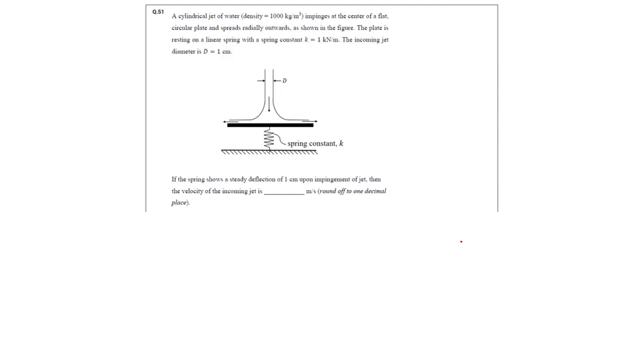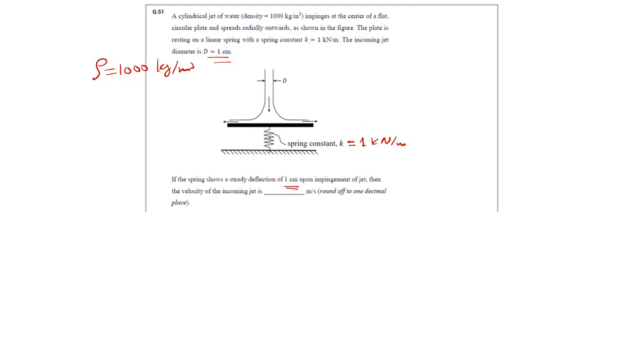A cylindrical jet of water, density given as 1000 kg per meter cube, impinges at the center of a flat circular plate and spreads radially outward as shown in the figure. The plate is resting on a linear spring with a spring constant K, I know this K, of 1 kilonewton per meter. The diameter is given.